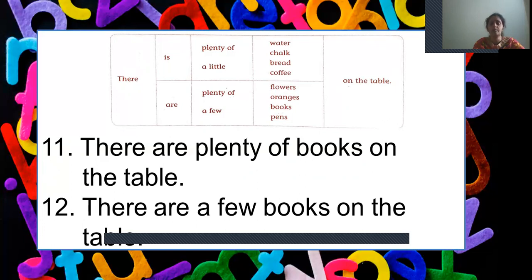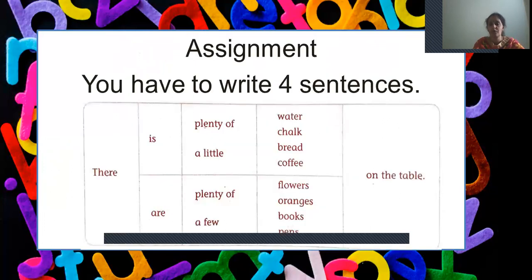Yes? Now, there is a small homework for you. You have to make 4 sentences now. We have left out 2 nouns. We have left out coffee, which is an uncountable noun, and pens, which is a countable noun, right? We did not make any sentences using the nouns coffee and pens. Now you have to make 4 sentences using the nouns coffee and pens. 2 for coffee and 2 for pens.